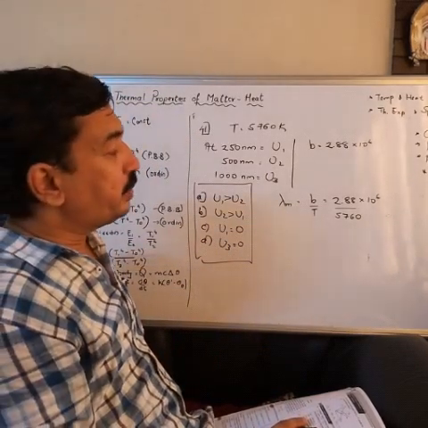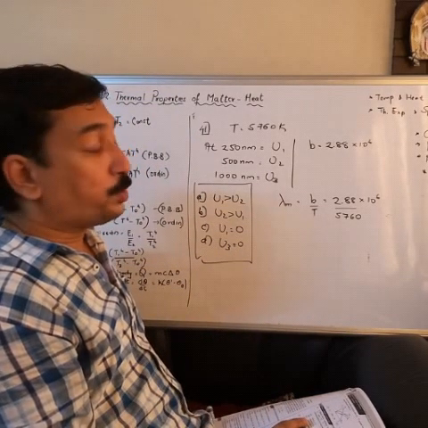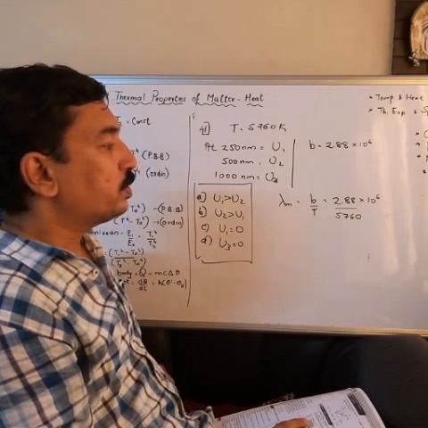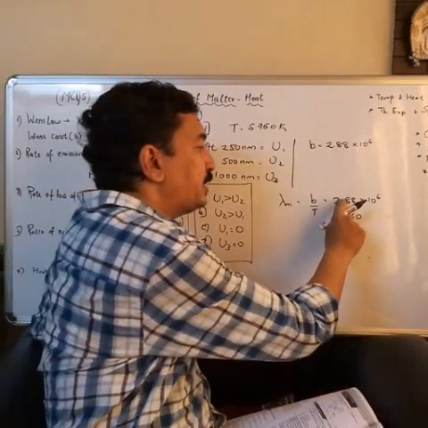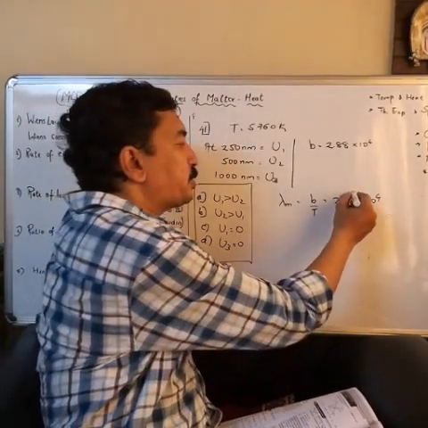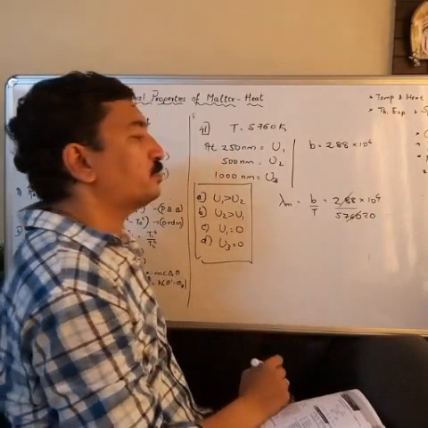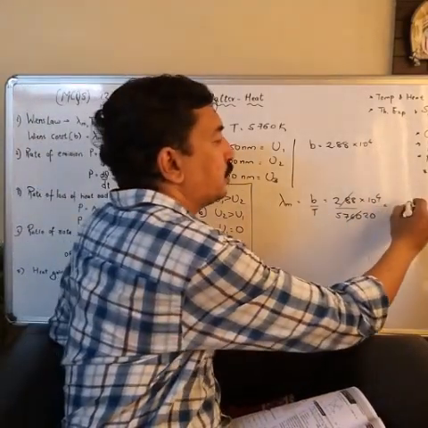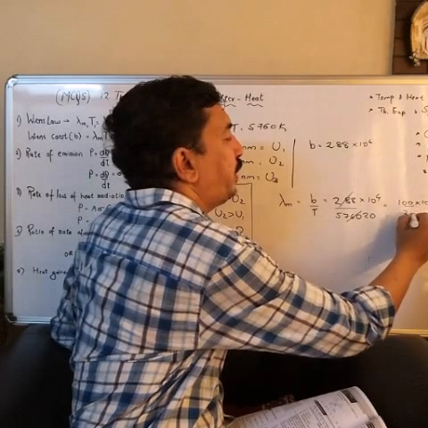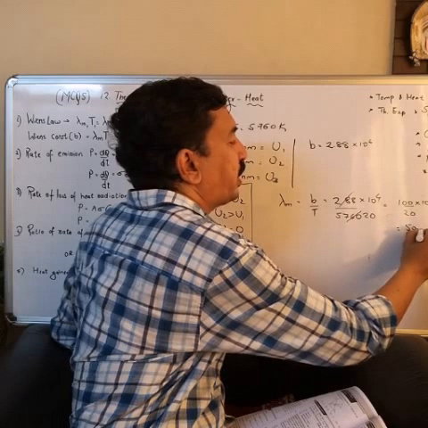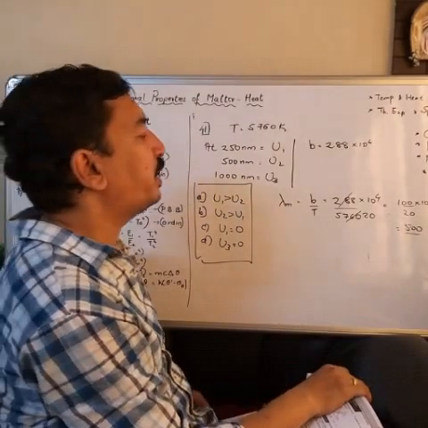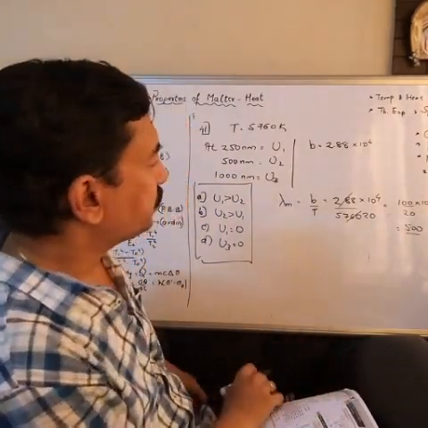If you see carefully, writing this as 288 into 10 raised to 4, it becomes 100 into 10 raised to 2 upon 20, or simply 500 will be the answer, 500 nanometer.